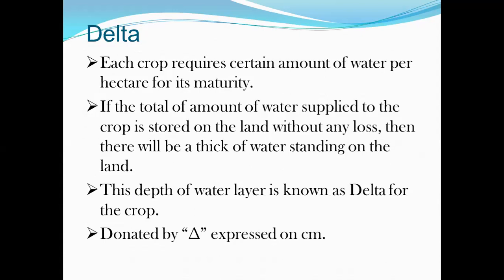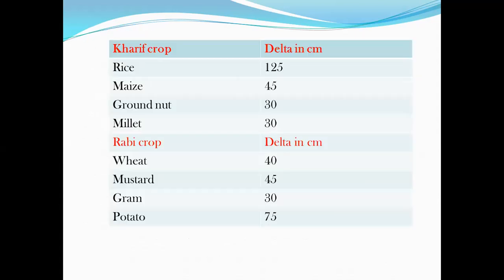Delta for any crop may be determined by dividing the total quantity of water in hectare-meter required by the crop for its growth by the area of the land in hectares over which the crop is growing, right? For different types of crops, the delta value also differs. For kharif crops like rice, maize, groundnuts, and millet, the delta in centimeters is 125, 45, 30, and 30 respectively.